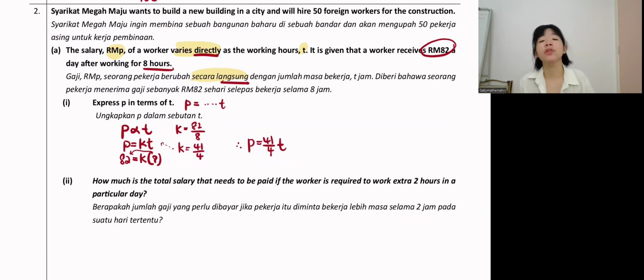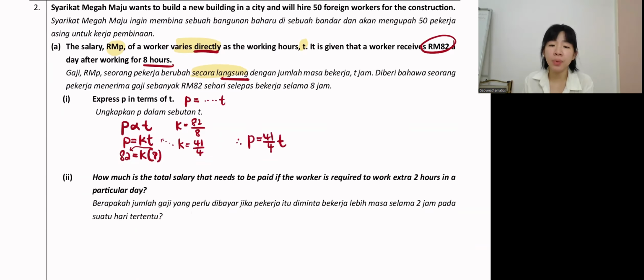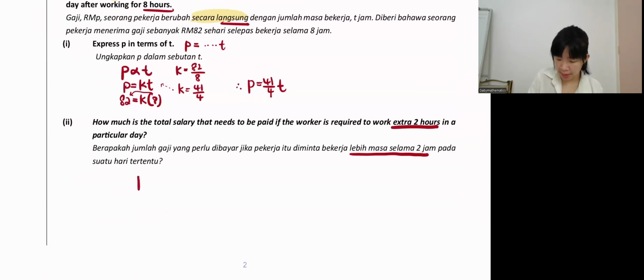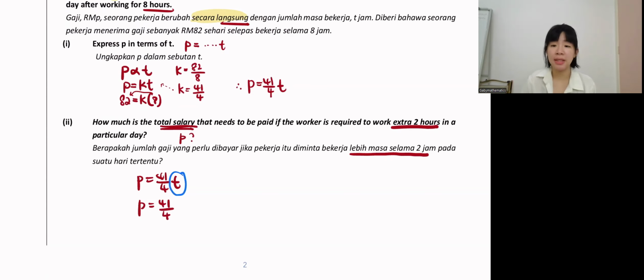Now, how much is the total salary that needs to be paid if the worker is required to work extra 2 hours? Bekerja lebih masa selama 2 jam. So now we have the equation P equal 41 over 4T. We want to find the total salary, which is P. So P equal, this is constant, 41 over 4. Okay guys, I have a question. What should we put as the T here?